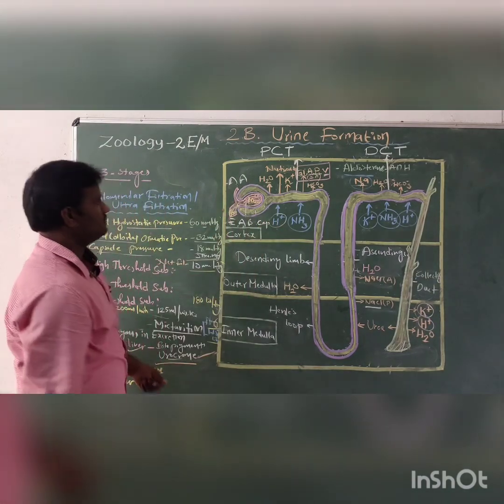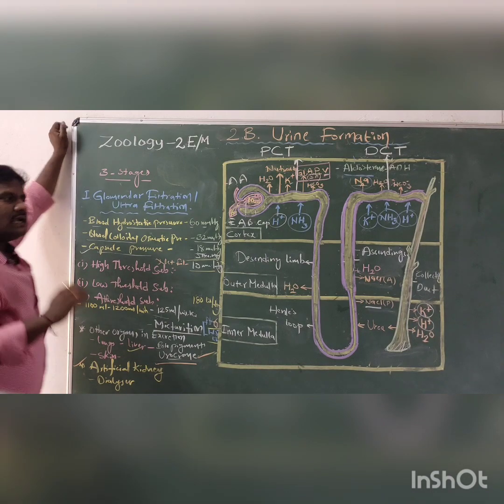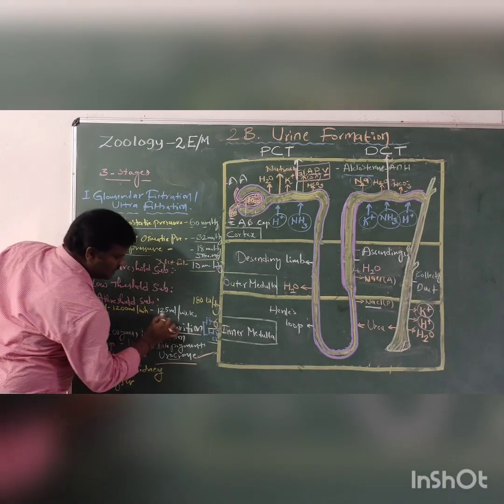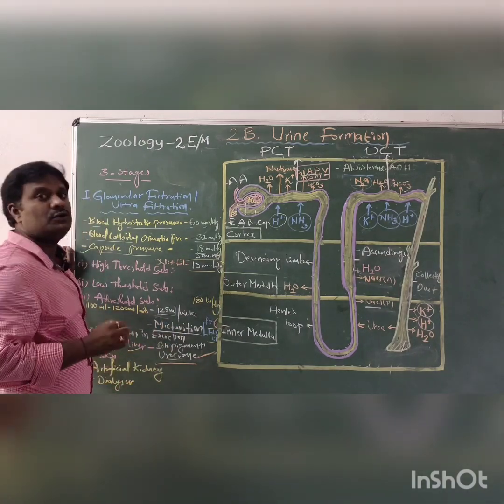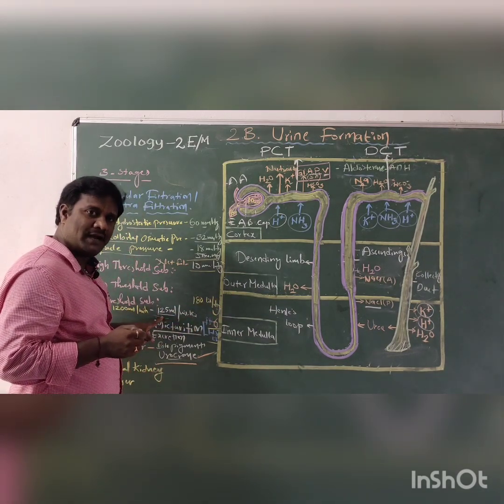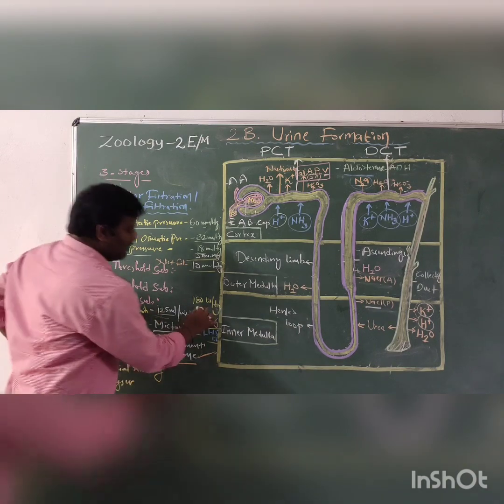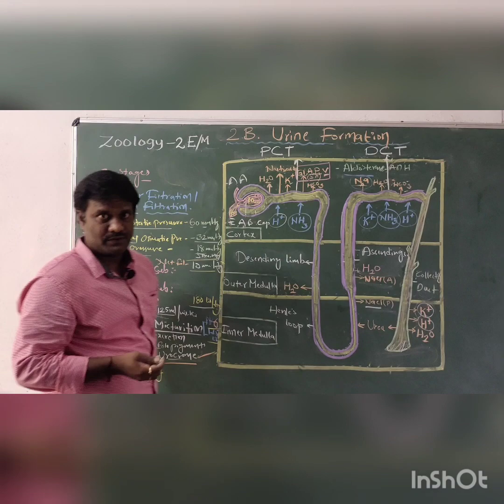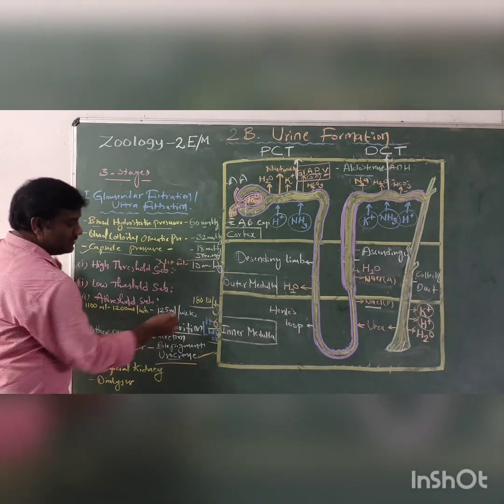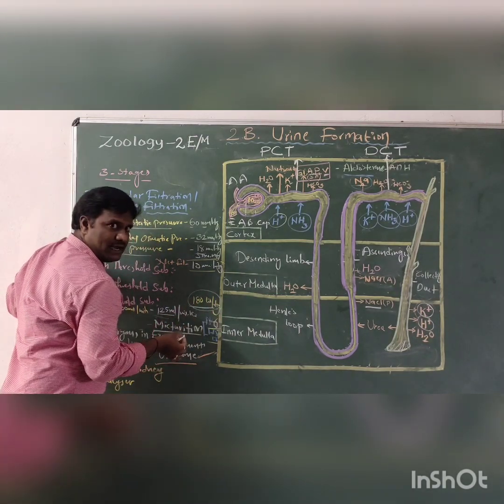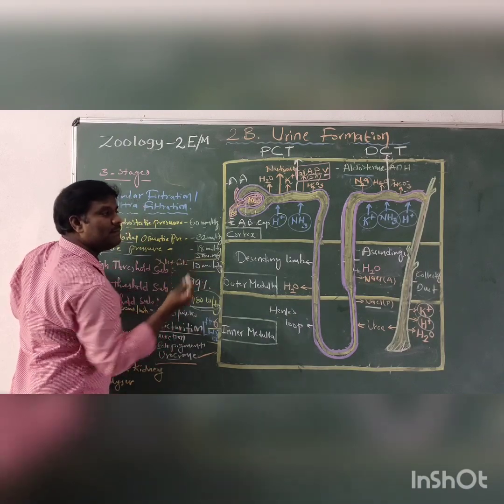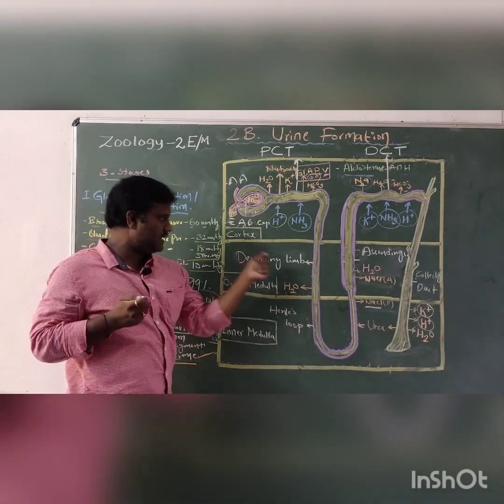Clear? Next, in each kidney, in 1 minute approximately 125 ml of blood is filtered. Just to remember, in 1 minute 125 ml of blood is purified, and in 1 day 180 liters of blood is purified. Just imagine how much blood is purified. In this way 180 liters per day is filtered, and 99% of it is reabsorbed from the nephrons.